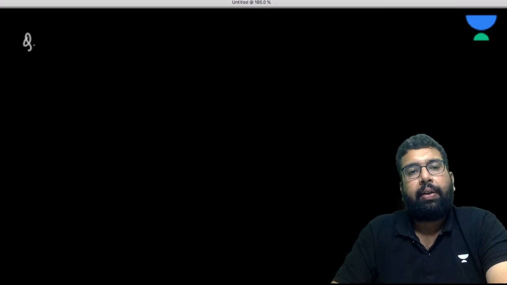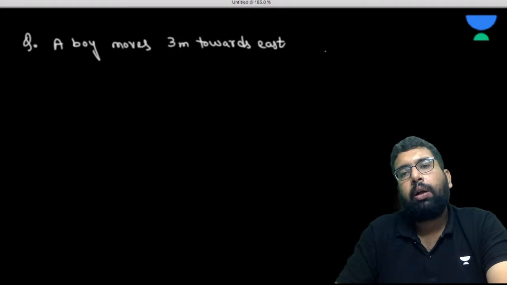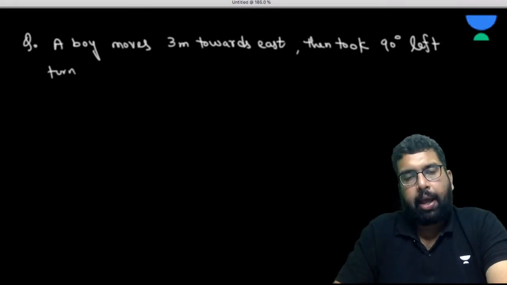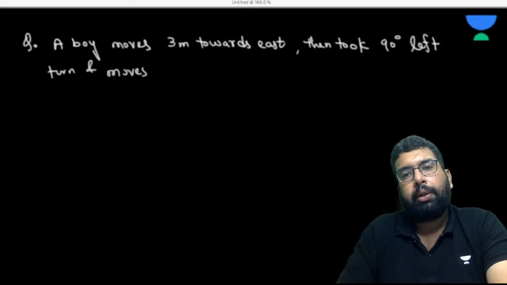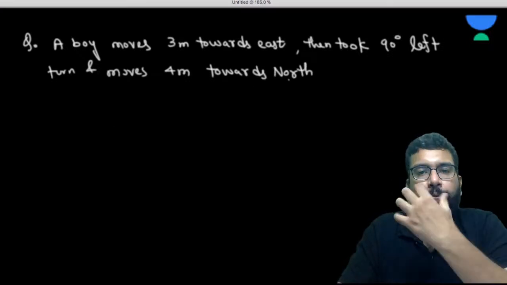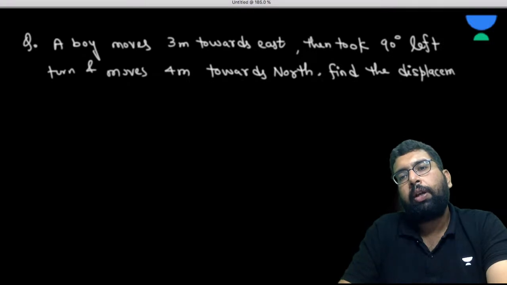So we are doing so many chapters together. Let's do one question. Let me think of one. Let's say a boy moves 3 meters towards east, and then took a 90-degree left turn and moves, how much, let's say 4 meters towards the north. Find the displacement.